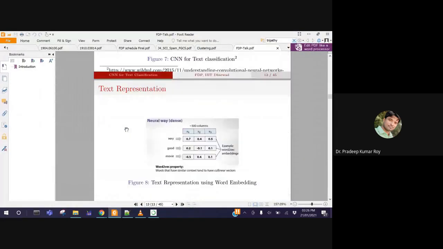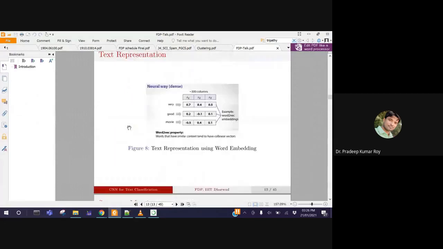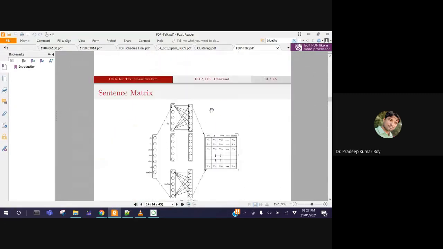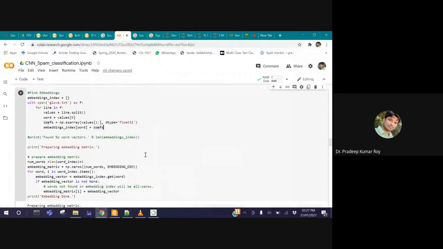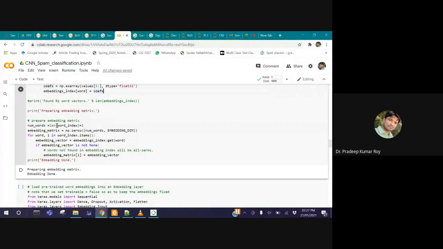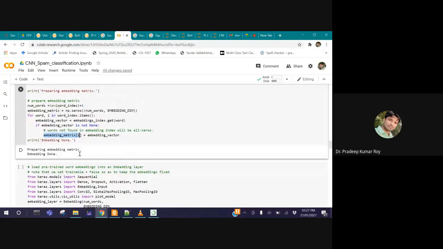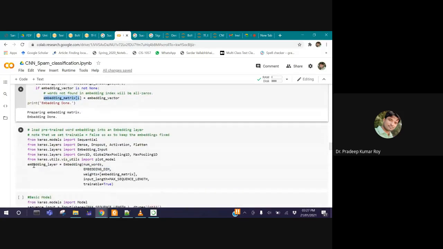So what I am saying is, if each and every word is represented in 100 dimensions, we have to create this sentence matrix, and this matrix is created using the embedding. Each and every word of the message is going to be read, and it is going to return our embedding matrix. A few lines of code are there that play only with that embedding. So here it is, the embedding layer.